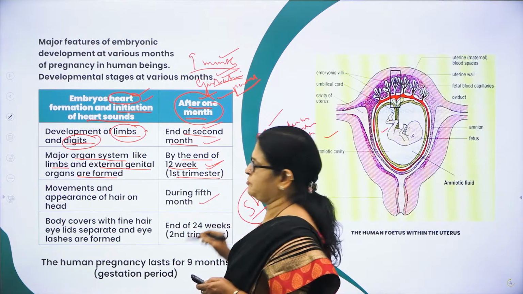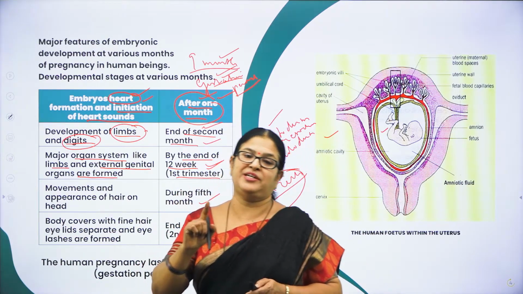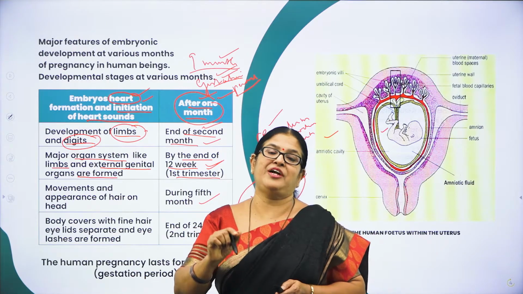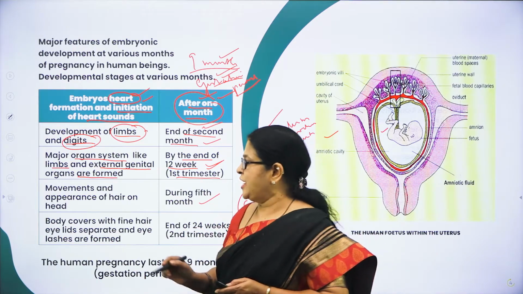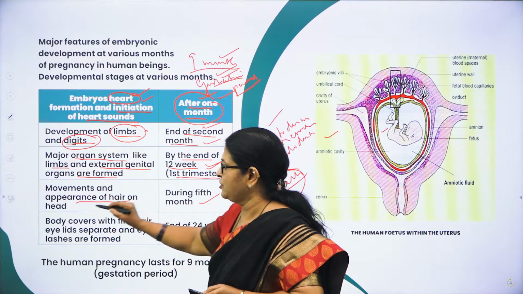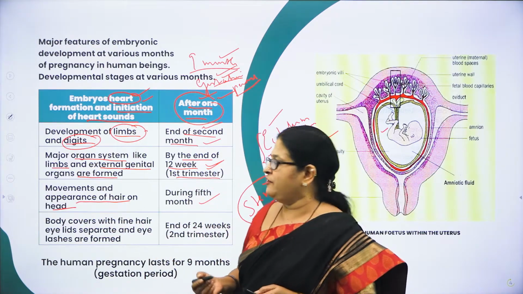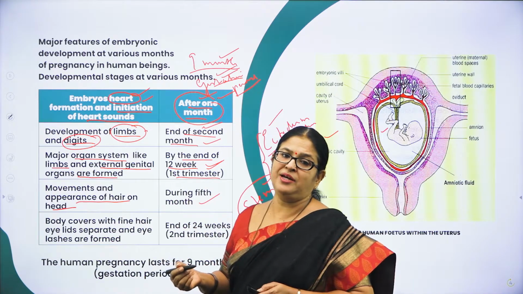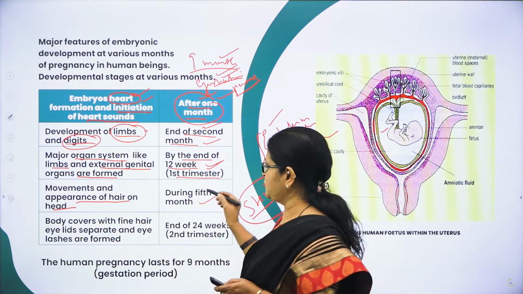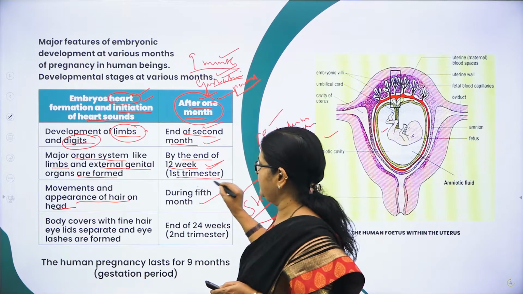Then during the 5th month, the first movement of the developing fetus can be felt by the mother, right? And also you can see the appearance of hair on the head. This is a wonderful experience for a mother to feel the movements of the developing fetus, which she will come across in the 5th month.